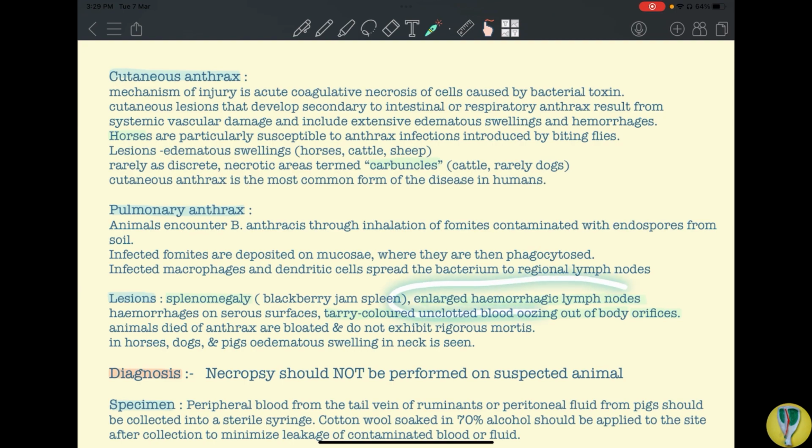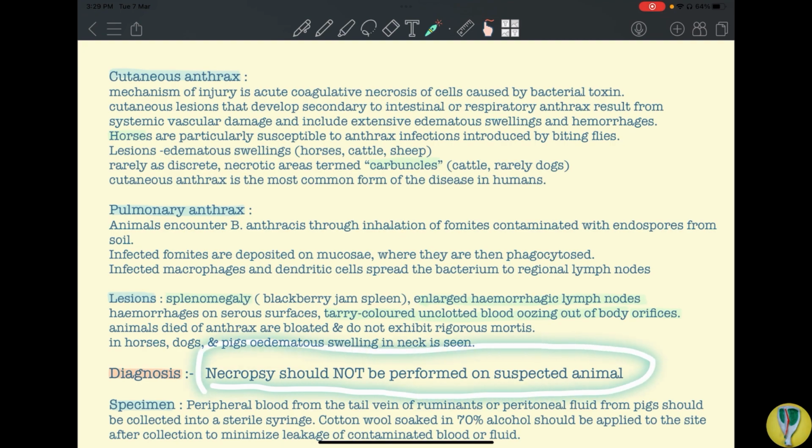Then you have enlarged hemorrhagic lymph nodes, hemorrhages on the serosal surfaces, and tarry colored unclotted blood oozing out of the body surfaces. This is the most important sign. So, necropsy should never be performed on an animal that is suspected to have died from anthrax. Okay, and how will you suspect the animal?